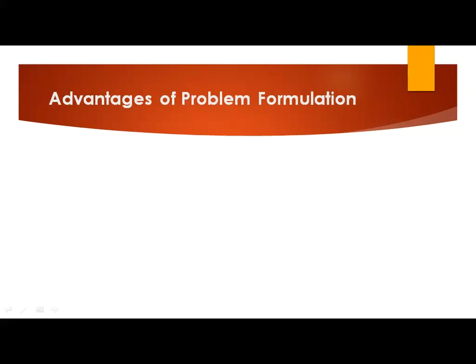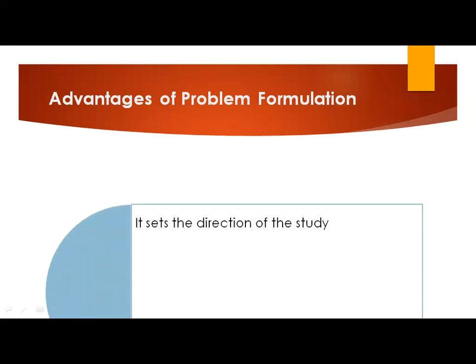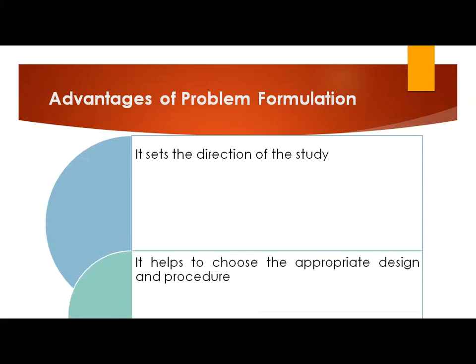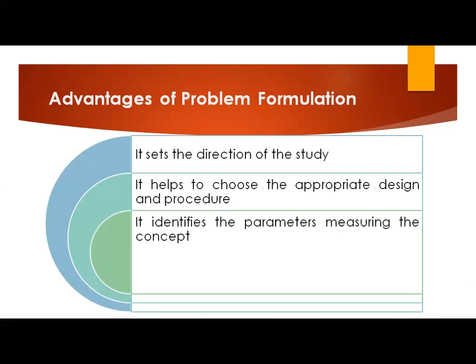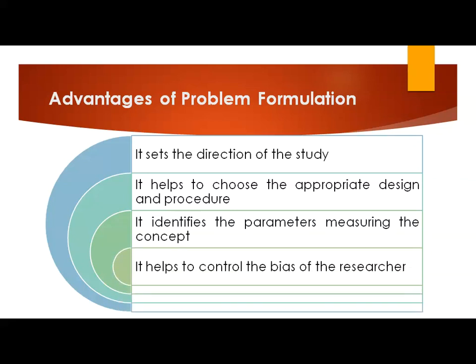Now we will see advantages of research problem formulation. It sets direction of the study. It helps to choose the appropriate research design and the procedure. It identifies the parameters for measuring the concept. And research problem formulation helps to control the bias of the researcher, if any.